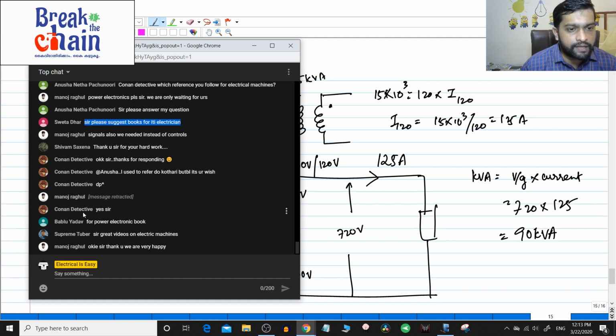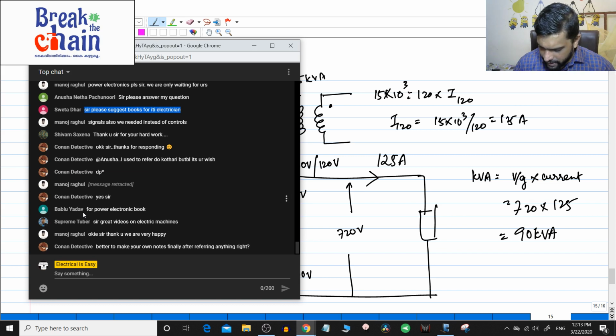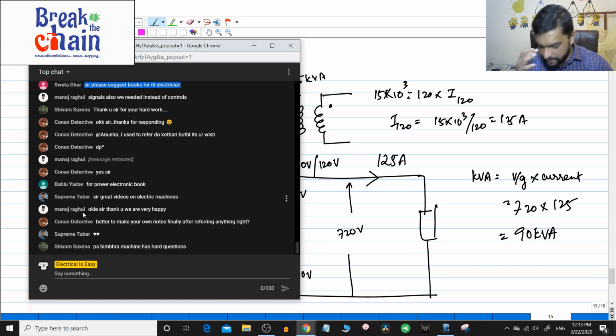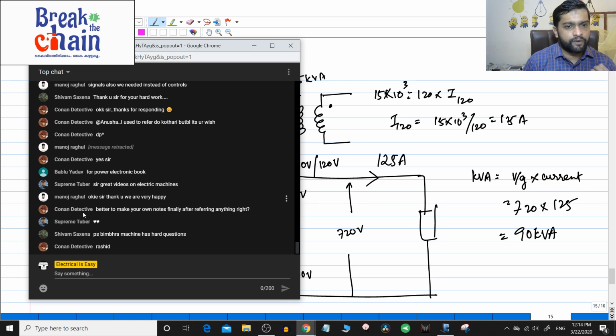Conan, yes sir. Bablu Yadav, power electronics book, I think Ashfaq Hussain, is it Ashfaq Hussain? There is a book on power electronics, not Ashfaq Hussain, I forgot that book name. In fact I have that book in my Kindle, I think. In fact I forgot a lot of authors' names. Let me see my library. No, I do not have that book now. So Ashraf something, there is a book like that for power electronics.